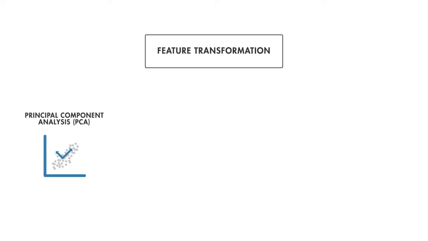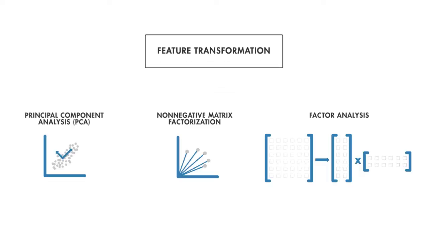Second, feature transformation is a form of dimensionality reduction, which we discussed in the previous video. Here are the 3 most commonly used techniques. With feature transformation, you reduce the complexity of your data, which can make it much easier to represent and analyze.